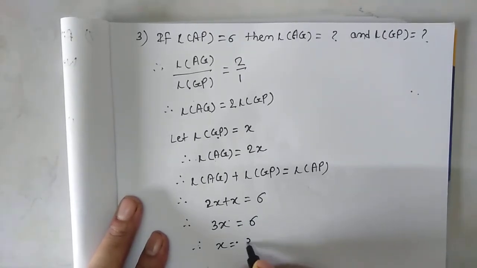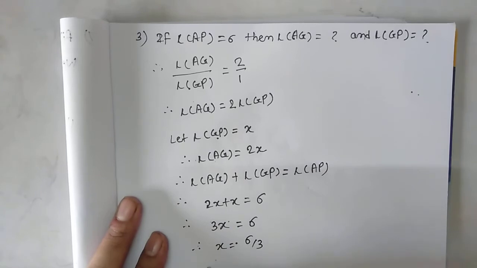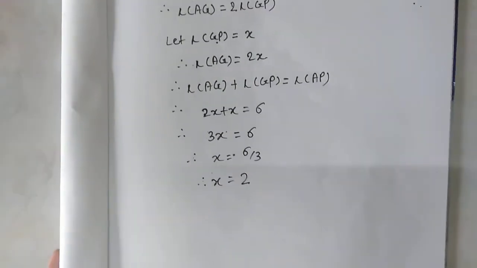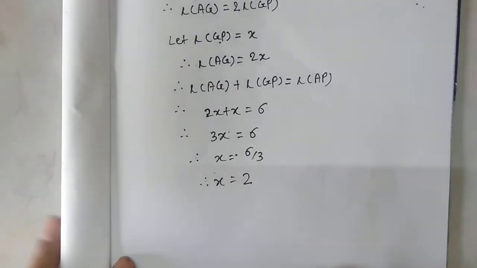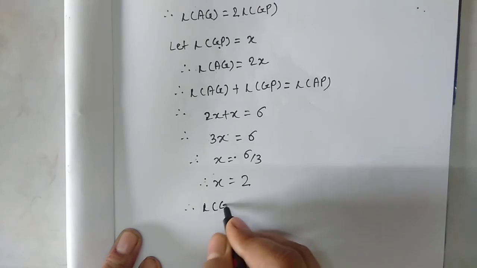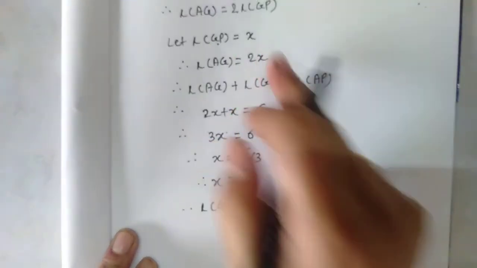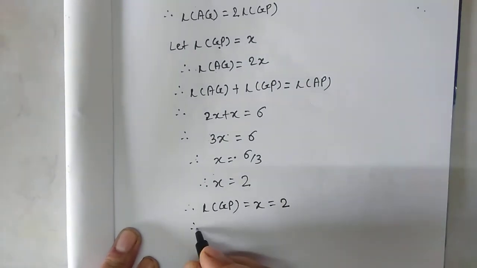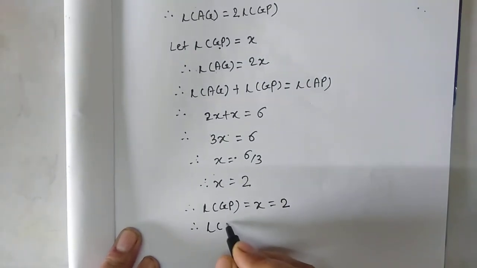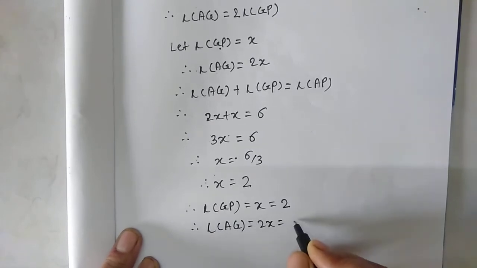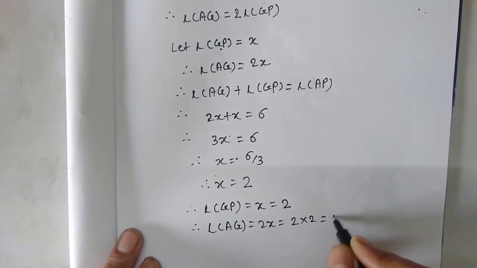Therefore x is equal to 6 by 3. Therefore x is equal to 2. Correct? So therefore length of GP, what is the length of GP? x, that is 2, and the length of AG is equal to twice x, means 2 into 2, that is 4.